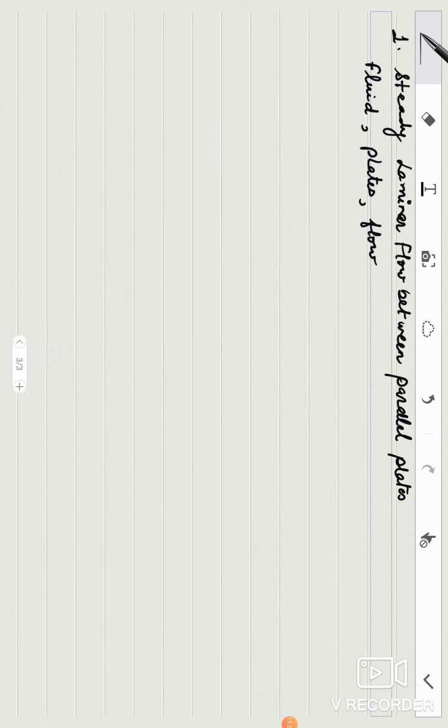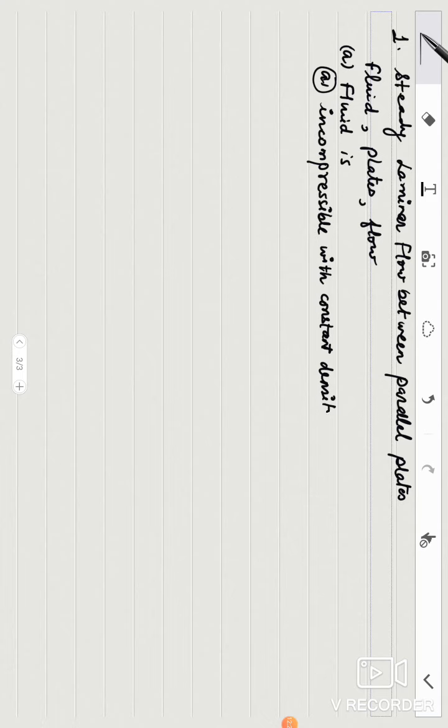First of all, we will see what the characteristics of the fluid are. First, the fluid is incompressible. Flow is steady, not fluid is steady. You remember what is incompressible fluid? Incompressible with constant density. Or you can say that in this case, your fluid is homogeneous.